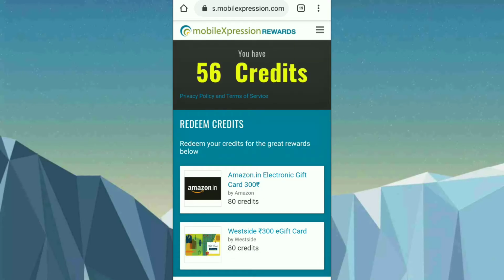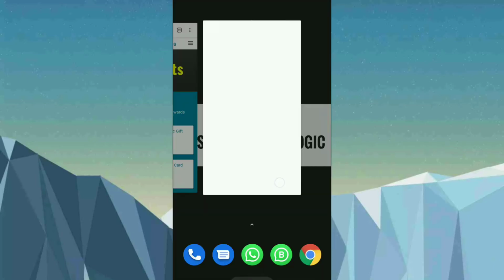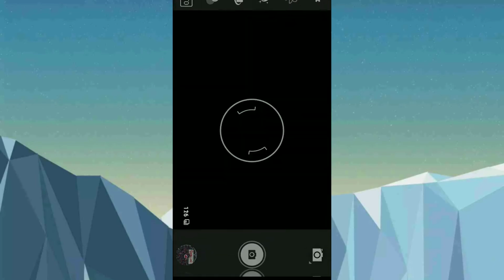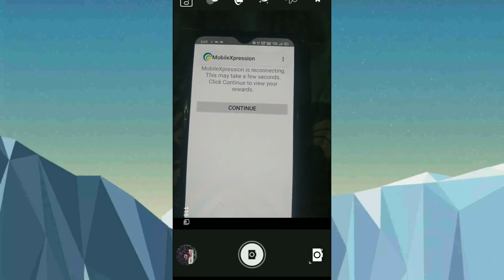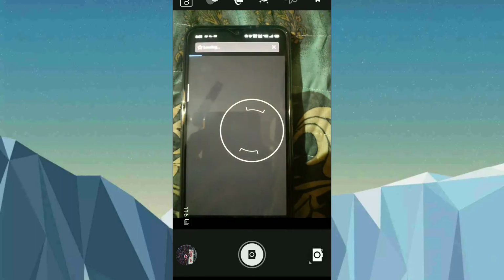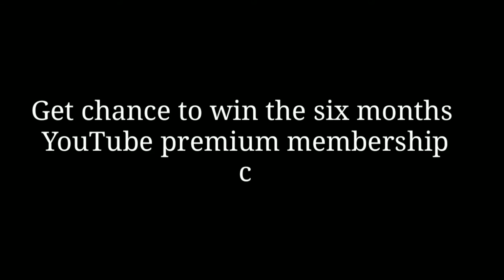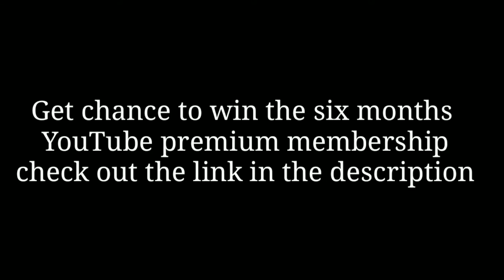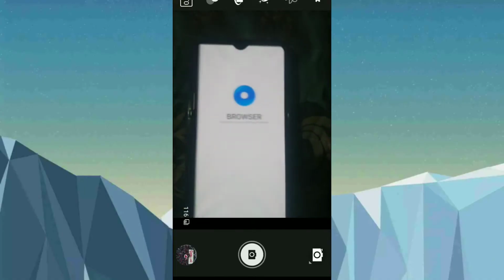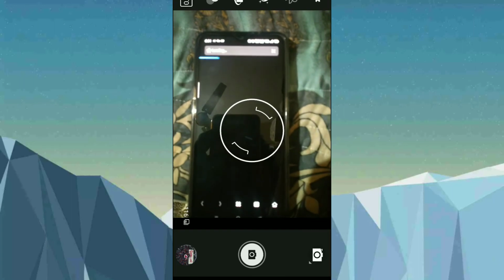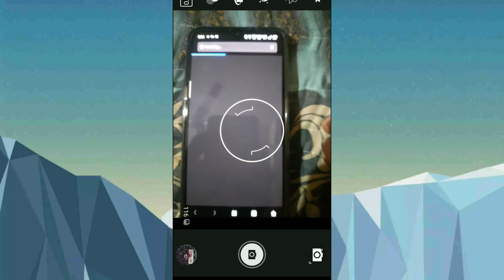I will show you how I am redeeming on another mobile in this video. This is my other mobile, so I will click on continue. As you can see here, I opened Mobile Expression. If you do not get it, for example they say to wait 2 to 4 days to get the gift card. So let us open it once. As you can see here, I am opening the gift card.